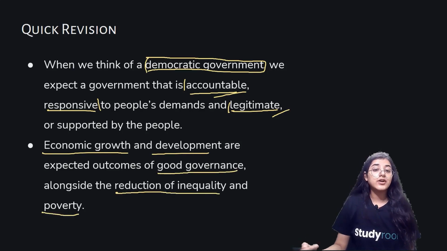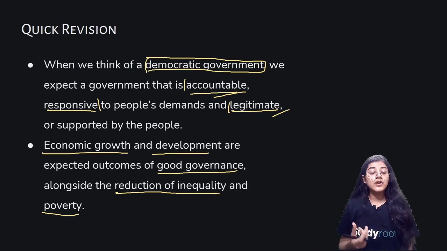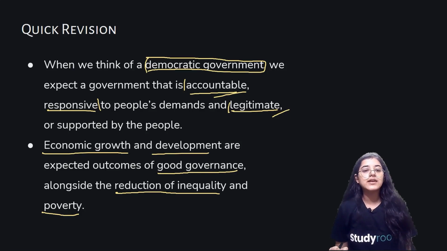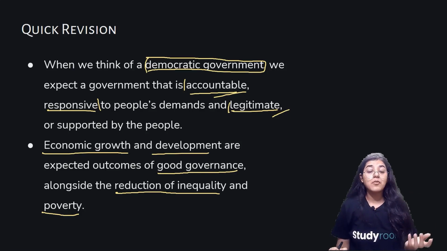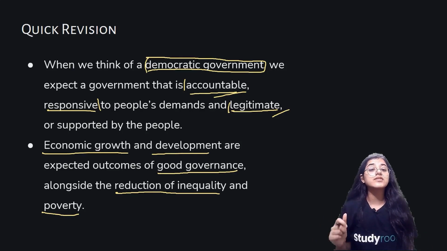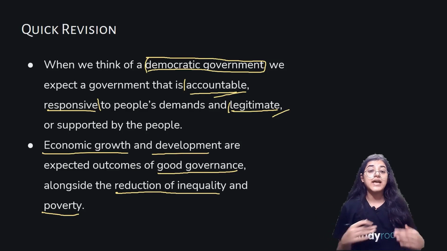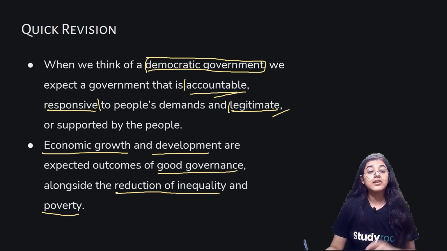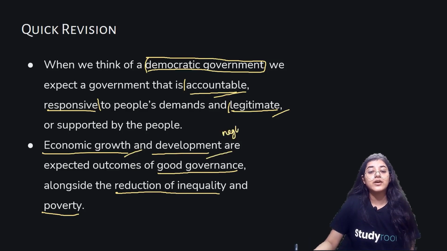However, as we have studied before, in terms of economic growth and development, there is a very negligible difference between any authoritarian or dictatorship type of government and a democratic form of government. However, it becomes quite difficult for a democratic form of government to reduce inequalities and poverty because of the gap that widens between the rich and the poor. Still, the differences between an authoritarian or dictatorship type of government and a democratic form of government in terms of economic growth and development are what? Negligible. We have studied it before, right? Negligible.